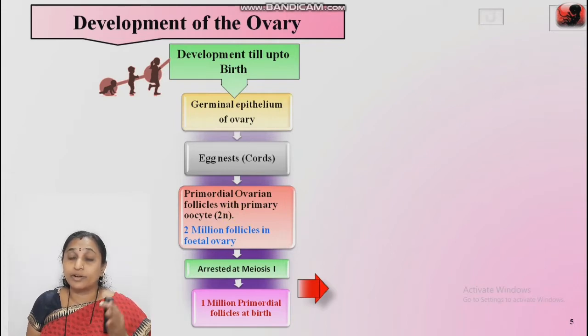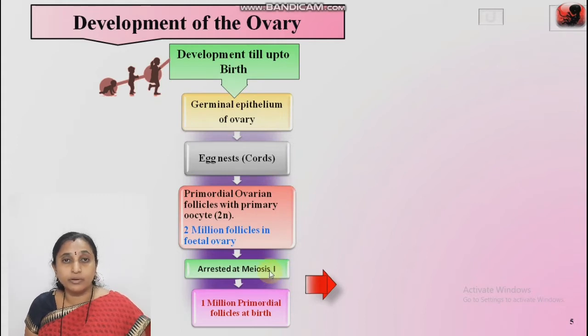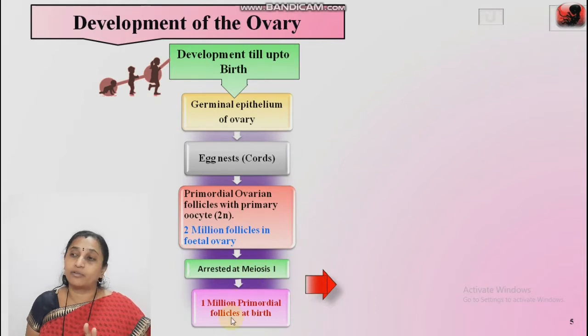The number of primordial ovarian follicles in the fetal ovary is about 2 million, which get arrested, which stop cell division at meiosis 1, that is prophase 1. During this stage, what happens up to birth? What is the number out of these 2 million? 1 million primordial follicles are present at the time of birth. In the next lecture, I will explain the development of the ovary at the start of puberty.